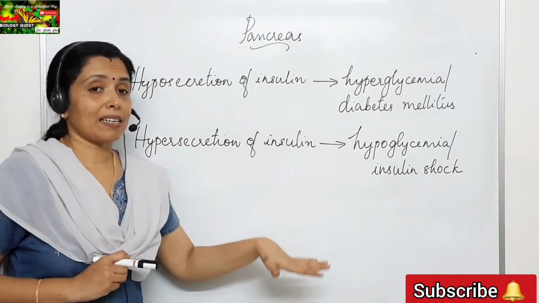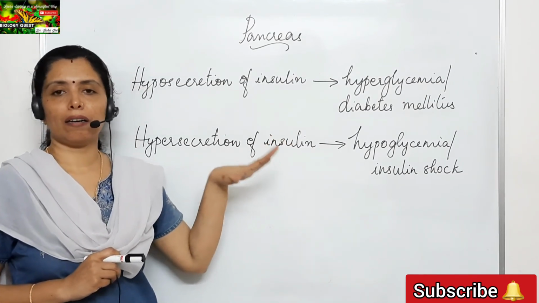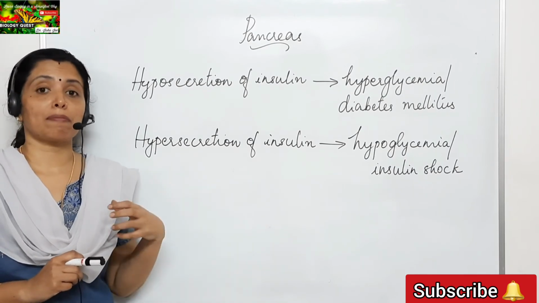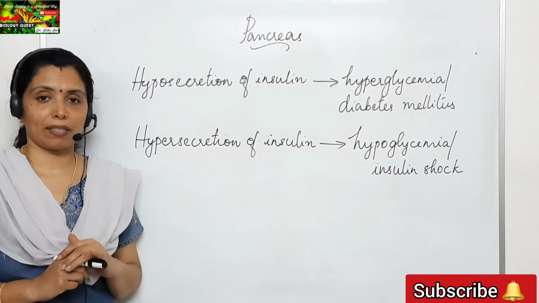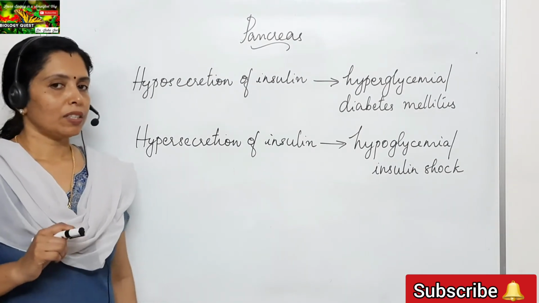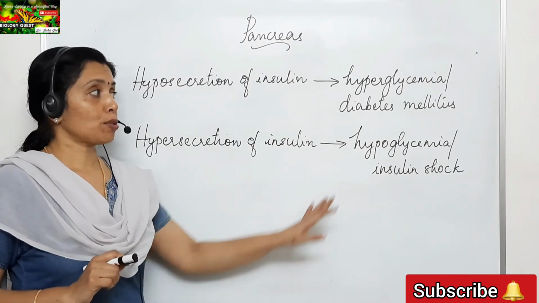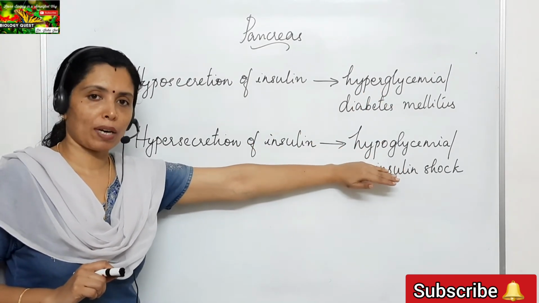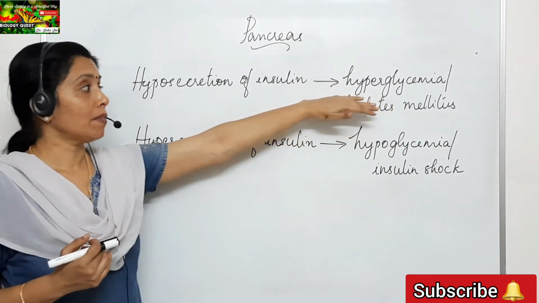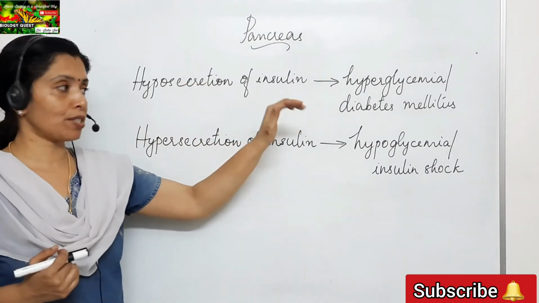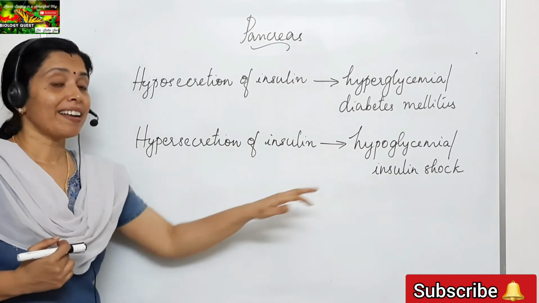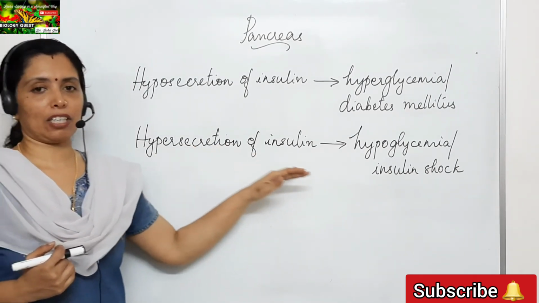So when there is a sudden decrease in the sugar level in the blood, normally the person may become unconscious or sometimes may even enter into a coma state, and this condition is called insulin shock. Now children, I hope you have understood the difference between hyperglycemia and hypoglycemia. Hyperglycemia is an increase in sugar level in the blood, due to hyposecretion of insulin, and hypoglycemia is a decrease in the sugar level in the blood, due to hypersecretion of insulin.